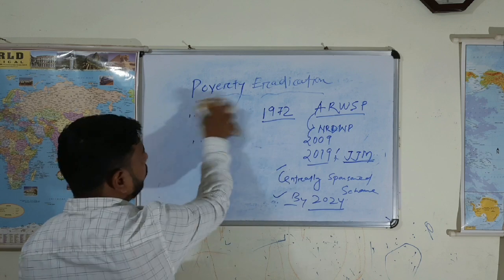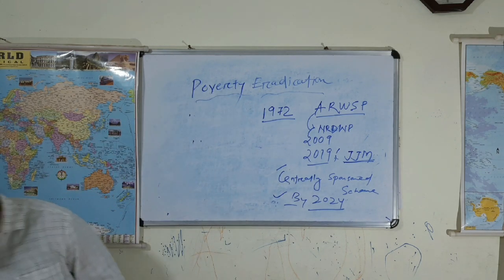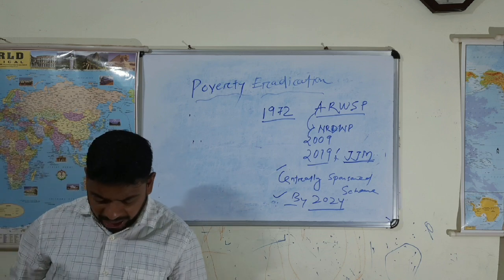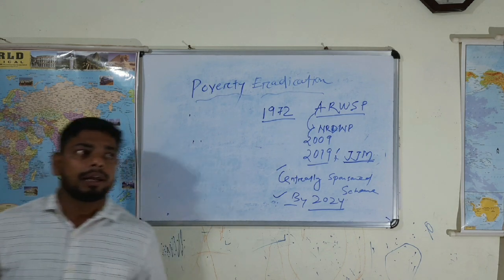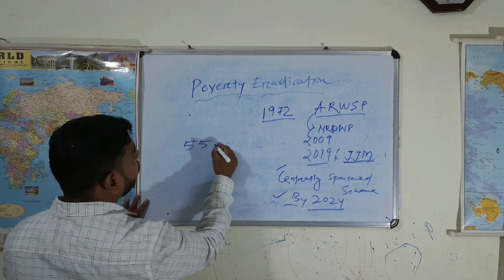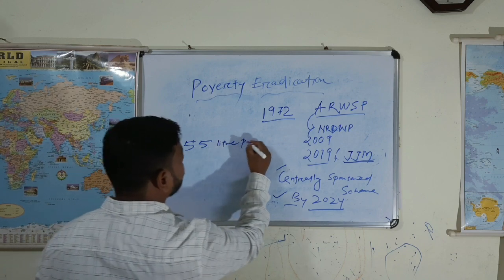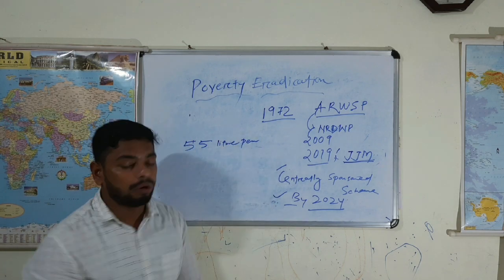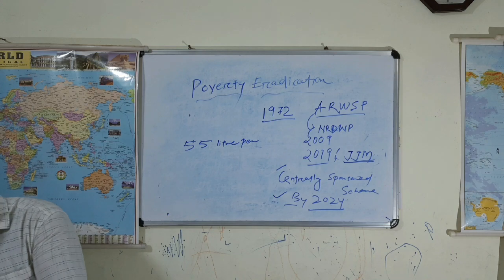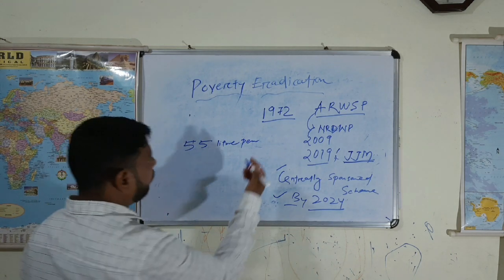The full form is Jal Jeevan Mission. A goal is also there that each household must avail 55 liters per capita per day.